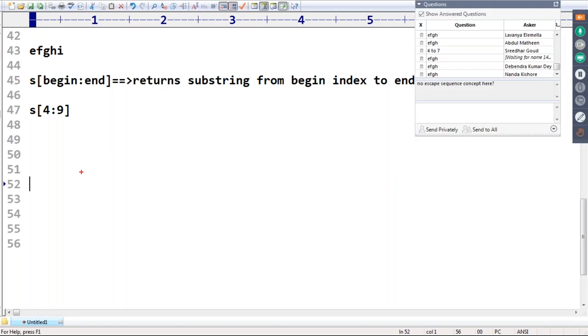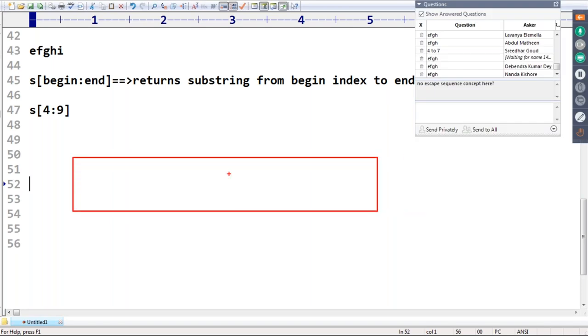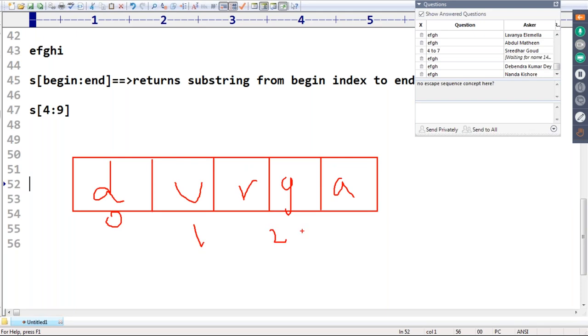Suppose I'm taking Durga. Sir, this is about my string. Assume Durga. Positive index is always 0, 1, 2, 3, 4. Are you getting that? This is the positive index. Negative index is always -1, -2, -3, next -4, next -5. Remember this one, sir.